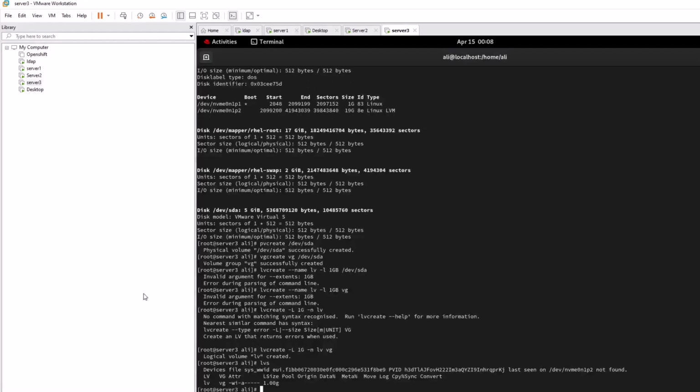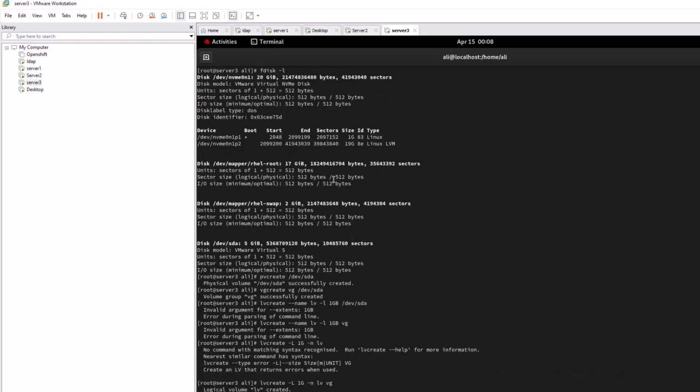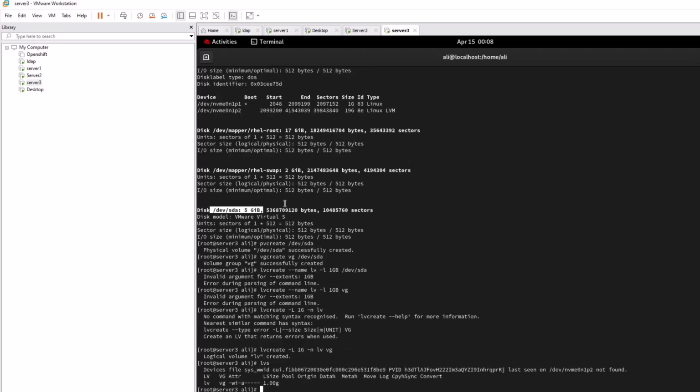So what I have done, I have created the environment for the question, right? I can show you what I'm running. I run this fdisk -l command, so I can see this is the drive which I added in VMware, right? And then I have created a PV on it.